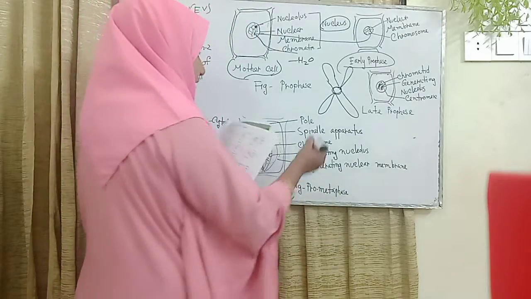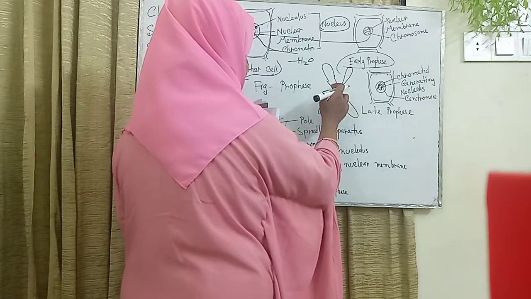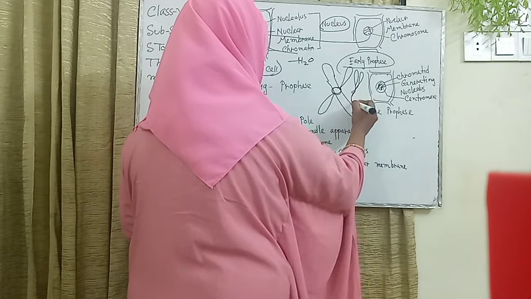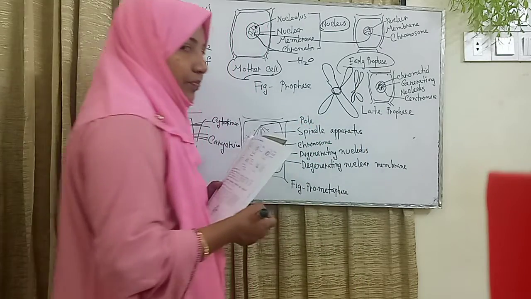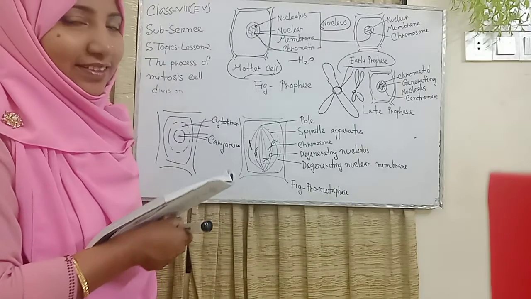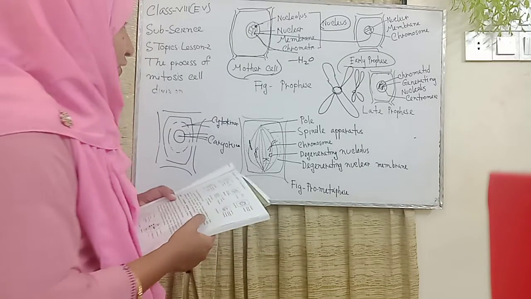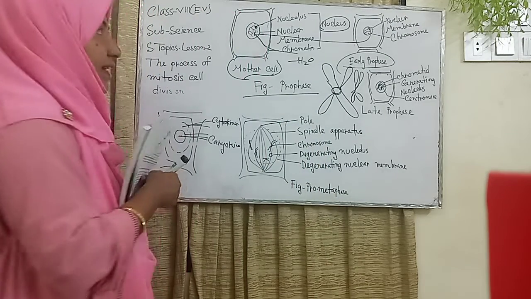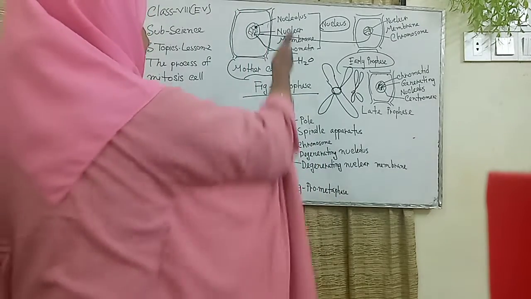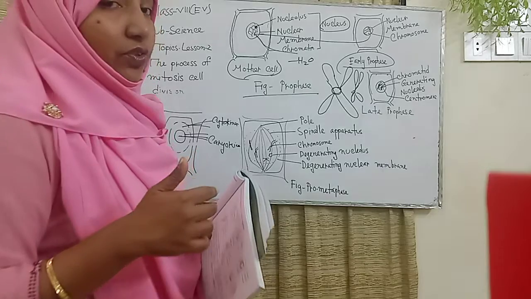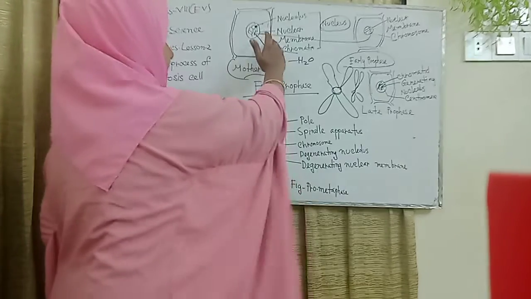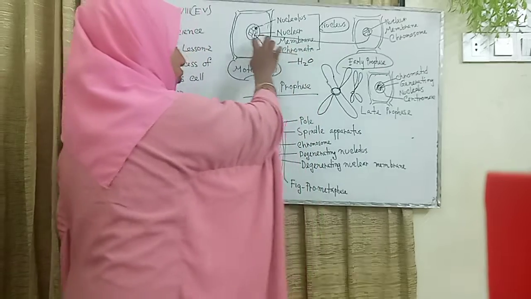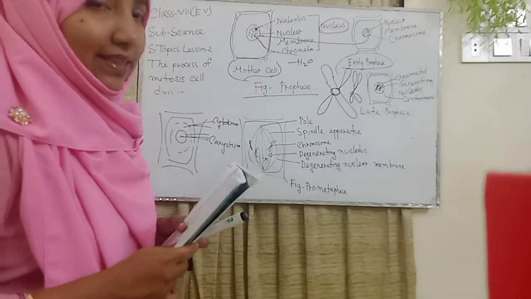Sister chromatid: the first structure is a chromatid and the other structure is also a chromatid. My dear students, in biological language the other name is sister chromatid. So I just explained the first figure, prophase. Again, I repeat: the first structure is the nucleus, which is visible. The second structure is the nuclear membrane, which is also visible, and the chromatin is a thin thread-like structure.